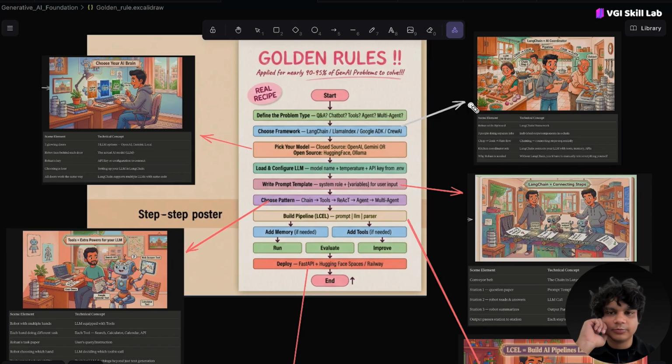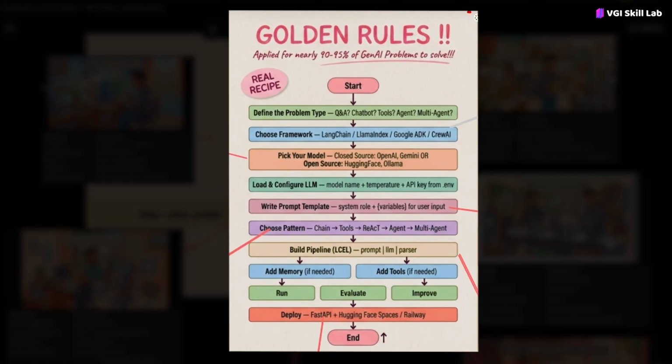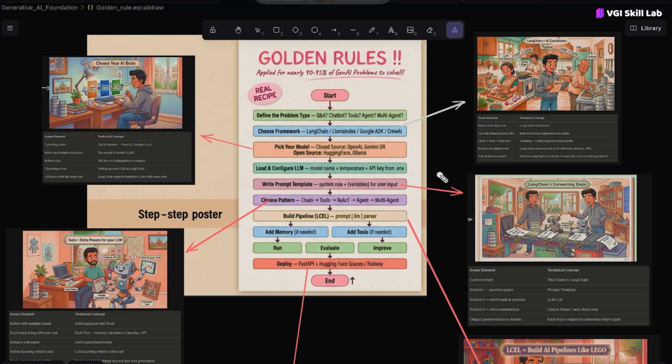Hello all. So before showing you the implementation part, these are the very few steps of the golden rule, which I would like to convince you of. If you understand and remember this golden rule, and if you just completely wire it in your head, then there is a maximum chance, or rather I should say a guarantee, that you will be able to solve more than 95% of any generative AI problems. So let me retrace it, and then let you know about the golden rule, what this philosophy is and how you should follow it.